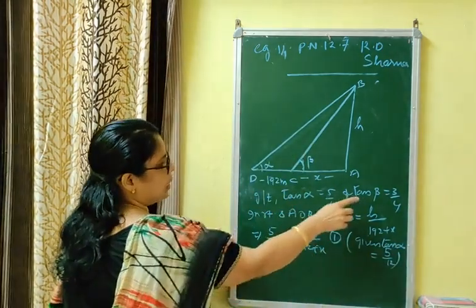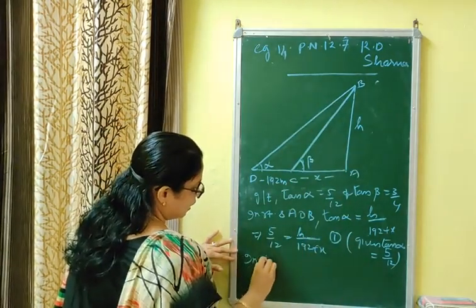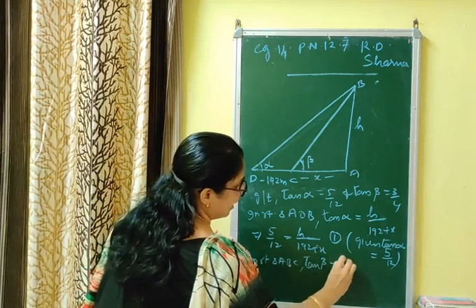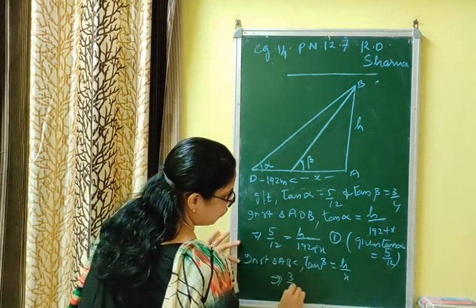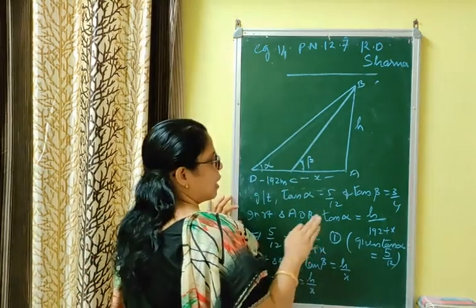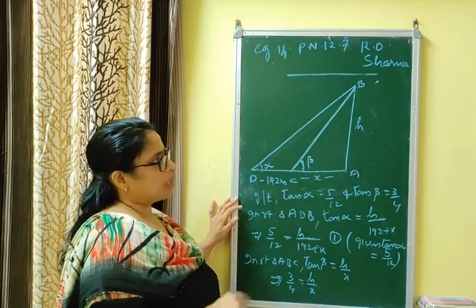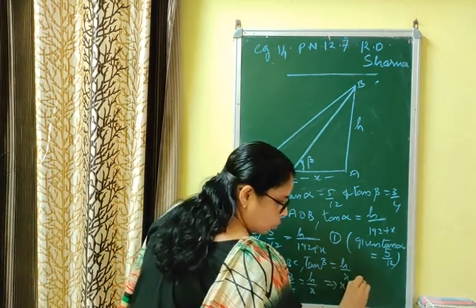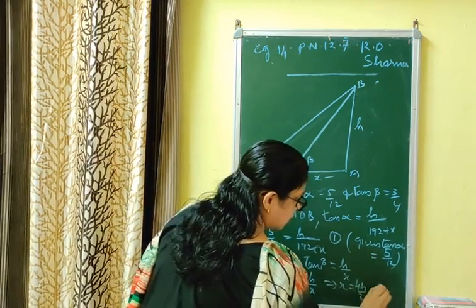Now tan beta is equal to 3/4. Which triangle is to be taken? Triangle ABC. In right triangle ABC, tan beta is equal to h by x. The value of tan beta given is 3/4, so 3/4 is equal to h by x. Since we are asked to find height, it is better to convert x in terms of h. That is x equal to 4h by 3. That is equation number 2.